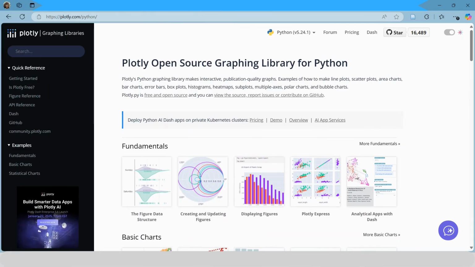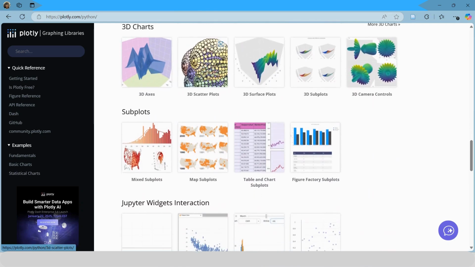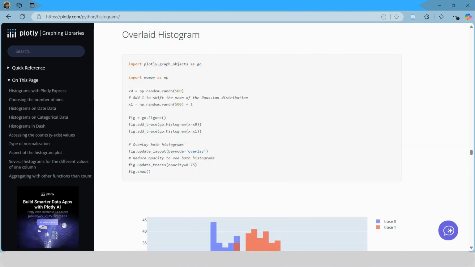I use the Plotly graphing library for Python in order to generate the bubble charts and histograms for my visualization. This, for example, is an overlaid histogram, which is similar to the code that I use in order to generate the histogram with all of the stars, forks, watches, all those metrics in one chart.